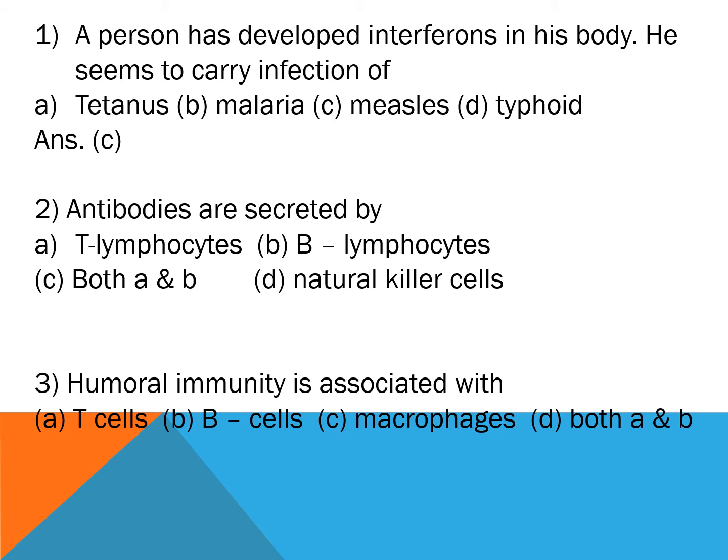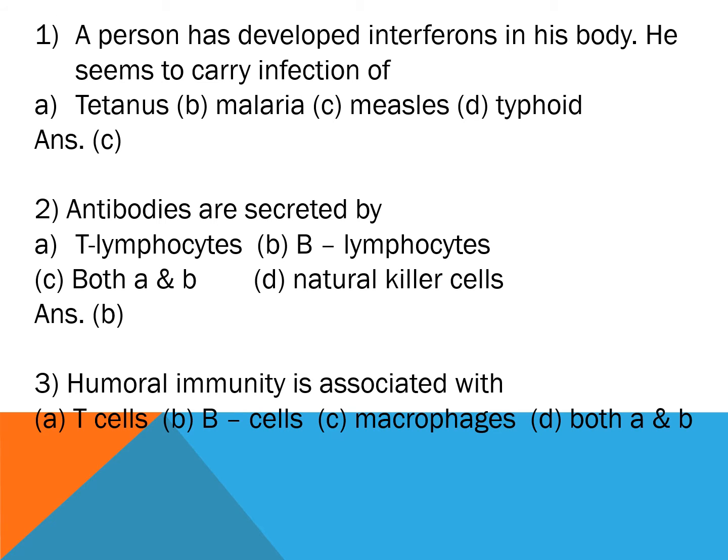Question 2. Antibodies are secreted by option A, T lymphocytes, option B, B lymphocytes, option C, both A and B, option D, natural killer cells. And the correct answer is option B, B lymphocytes. Antibodies are secreted by B lymphocytes.